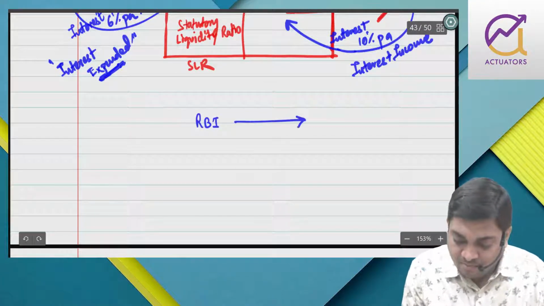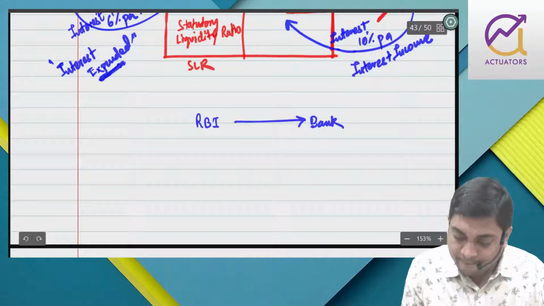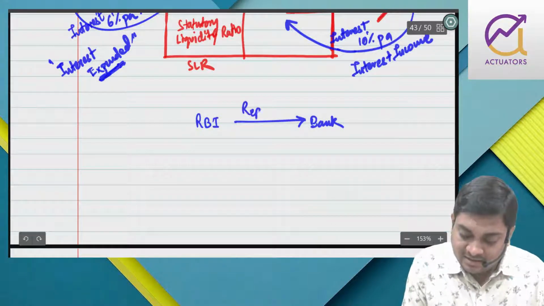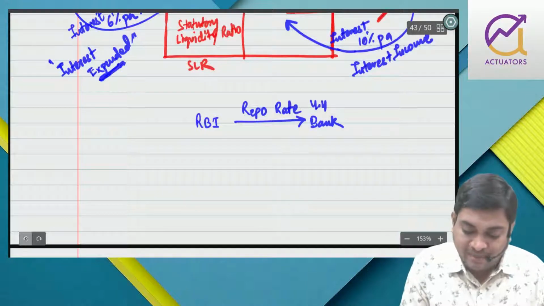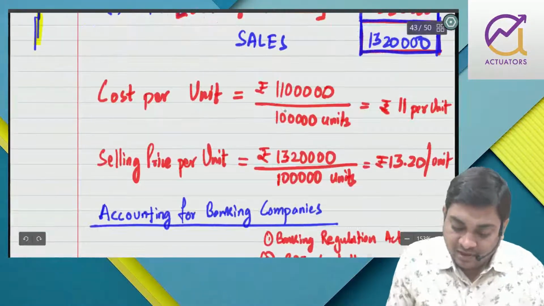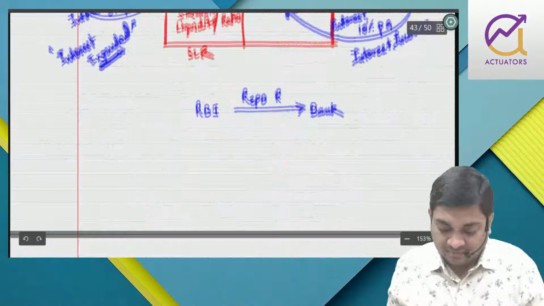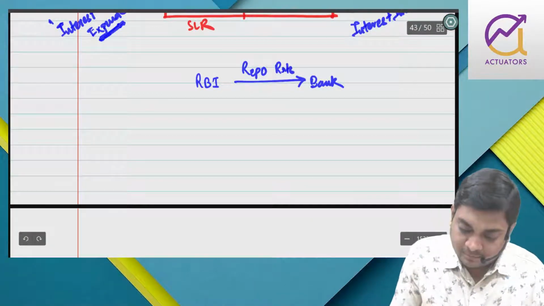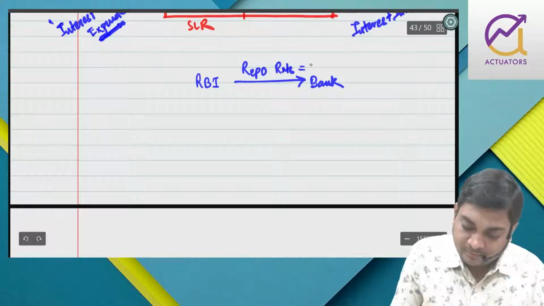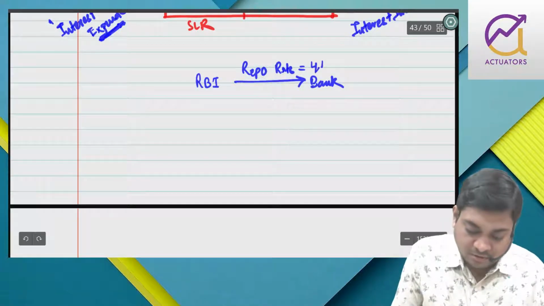RBI giving money to the bank is known as repo rate. At present it is 4.4. In this pandemic it has been reduced. Previously it was 5.15. 4.40.